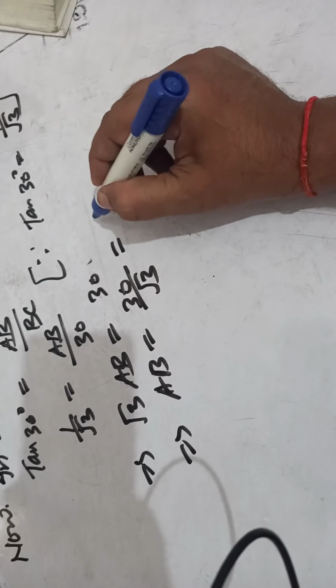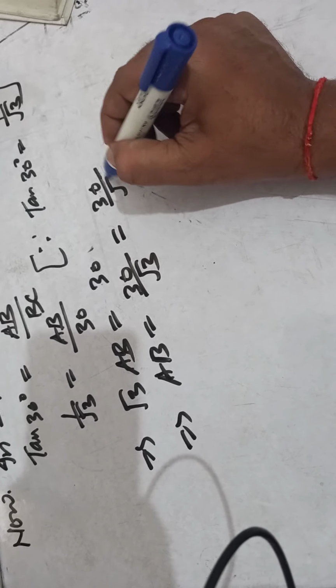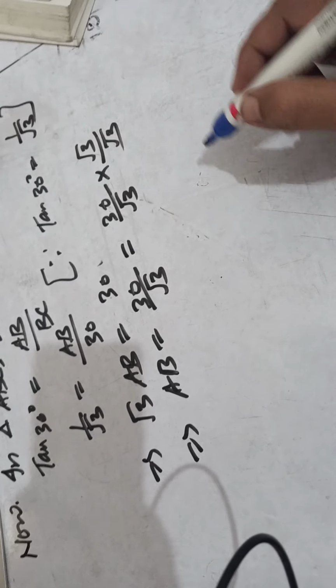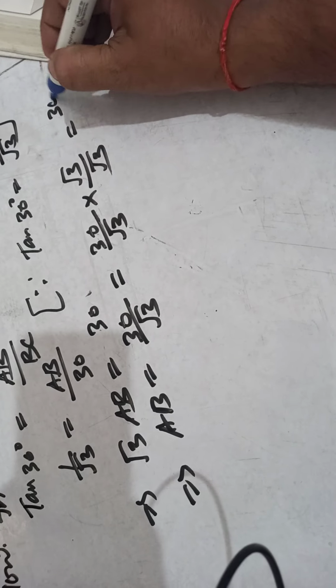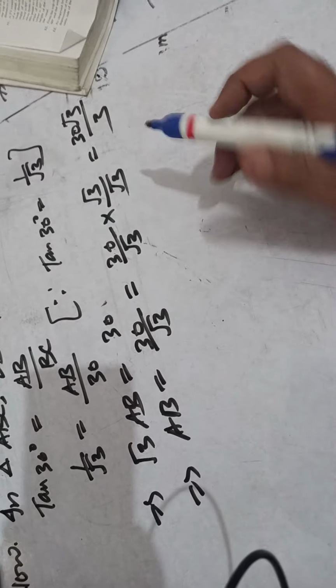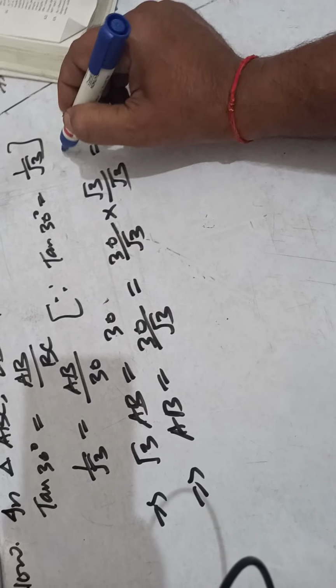You can rationalize the denominator: 30 upon root 3 into root 3 upon root 3, that is equal to 30 root 3 upon 3. Children, because root 3 into root 3 equal to 3, 3 tens are 30.